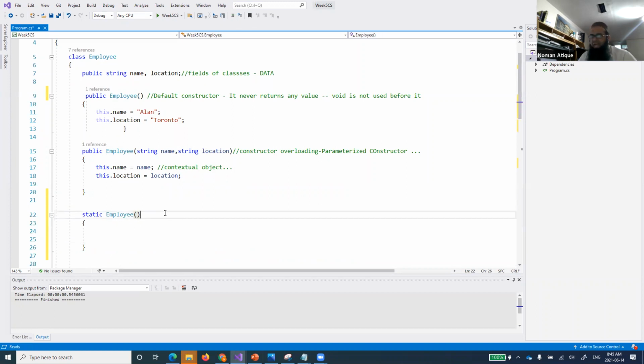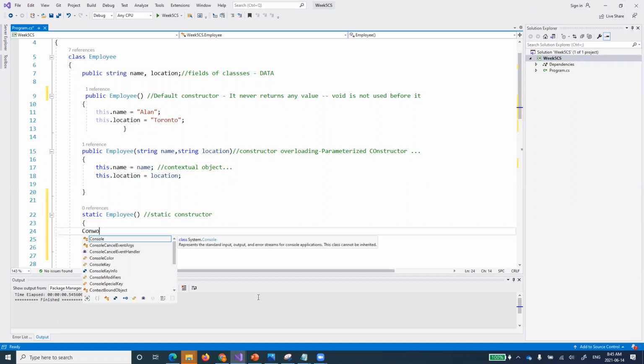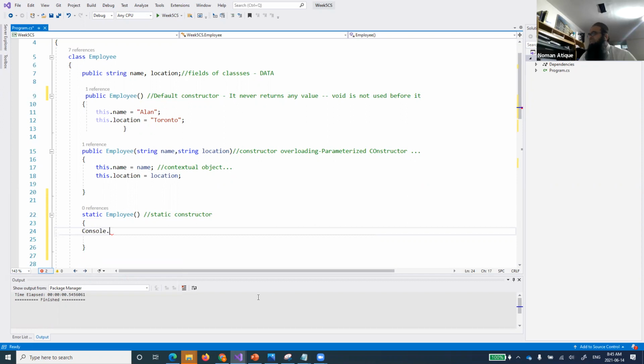Now, what I am trying to do here, of course, is define a static constructor. How do we know it's a constructor? Static is understandable, but how do we know it's a constructor method? Yes, it has the same name as its class. Of course, it is basically a constructor, right? So Console.WriteLine, I am a static constructor.